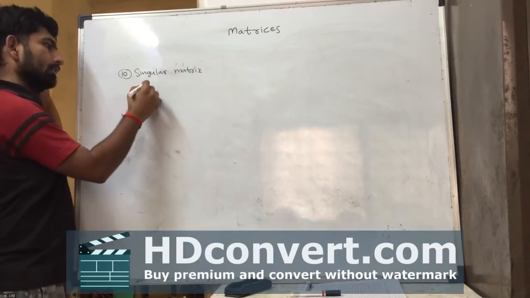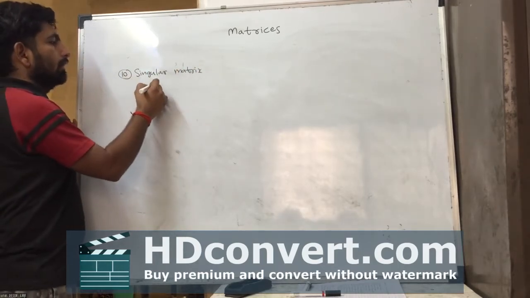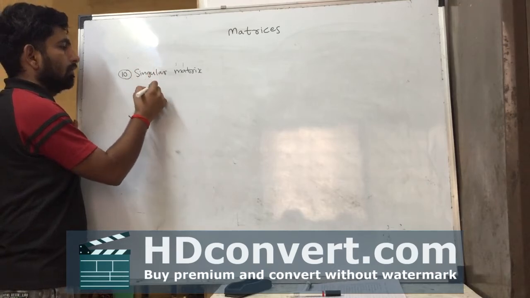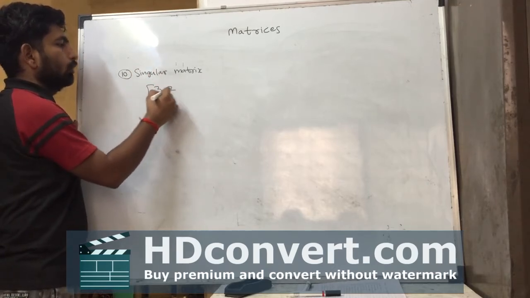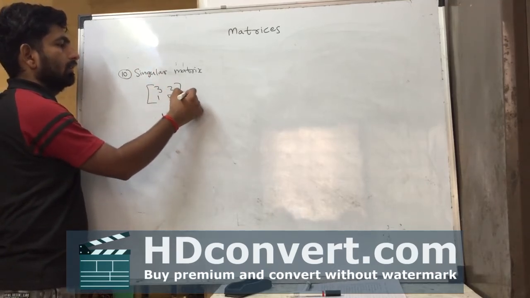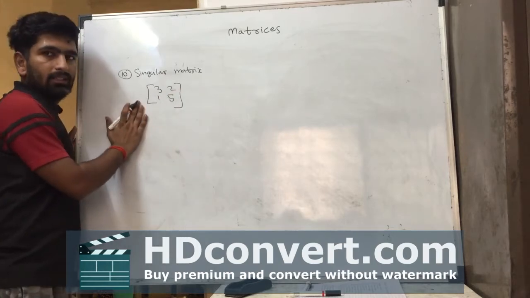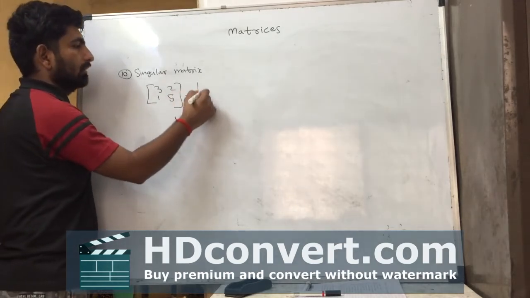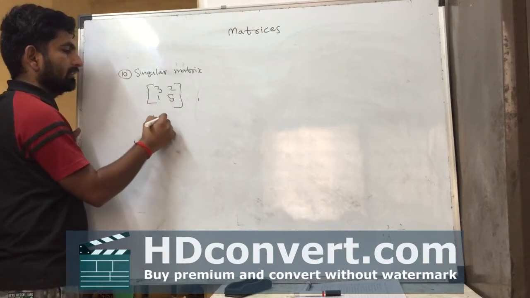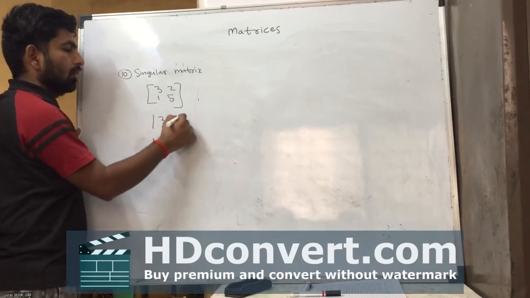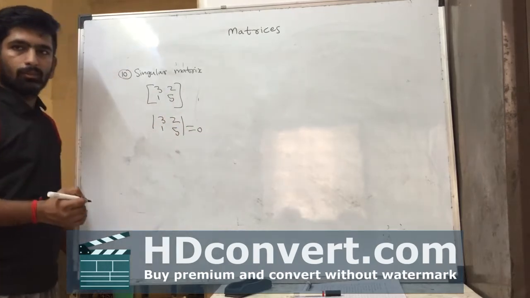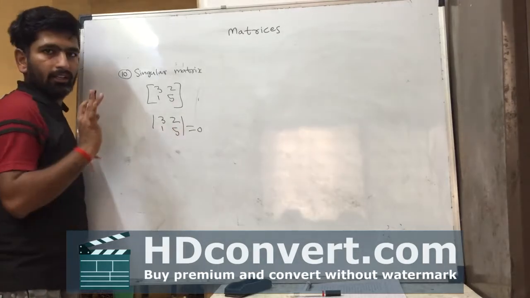In singular matrix, if we have determinant 3 2 1 5, if this matrix has determinant 0, then this matrix is called singular matrix.